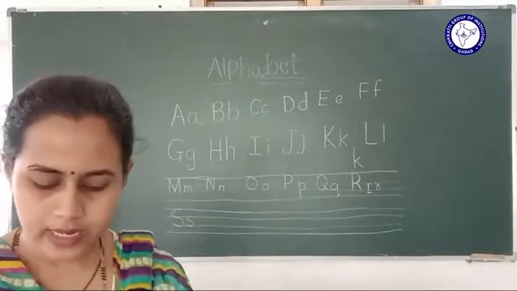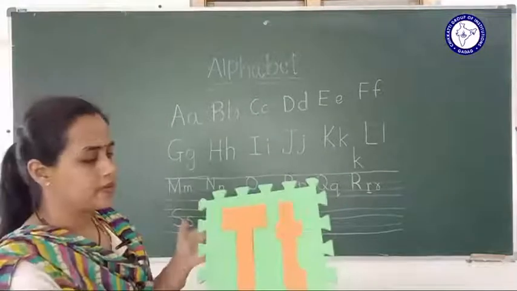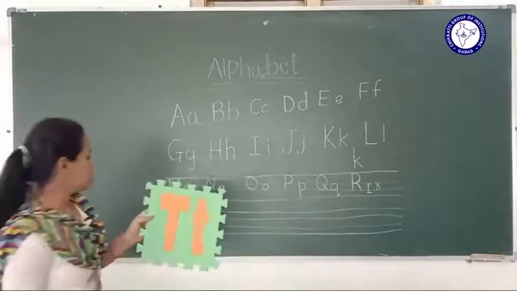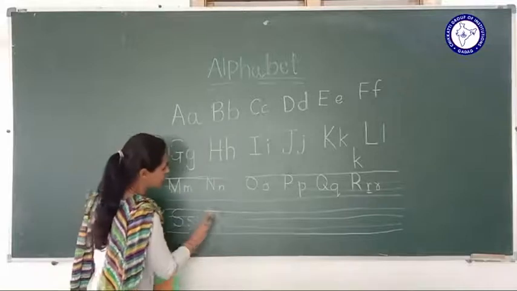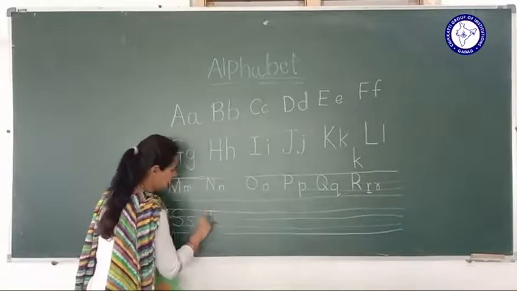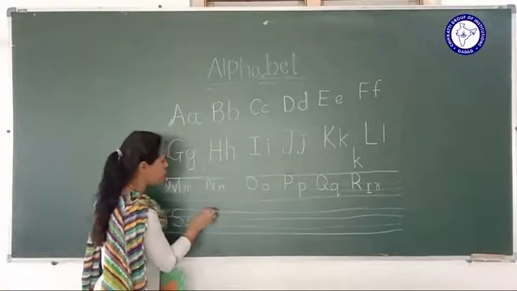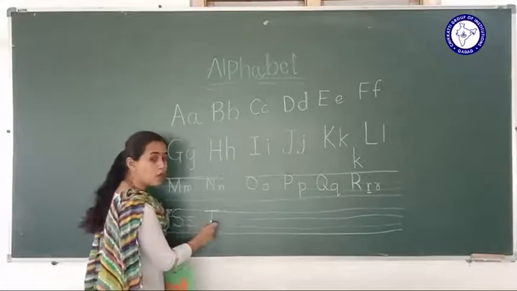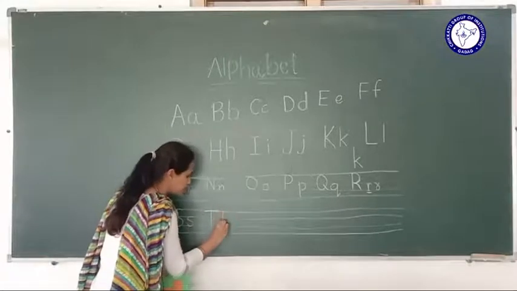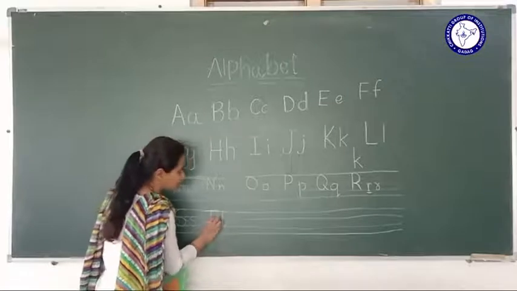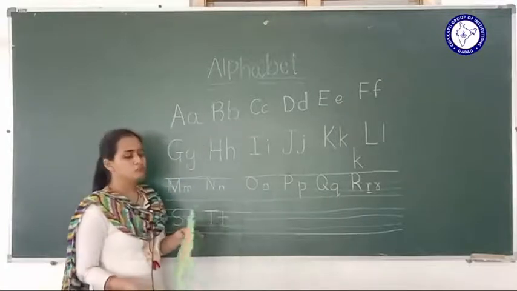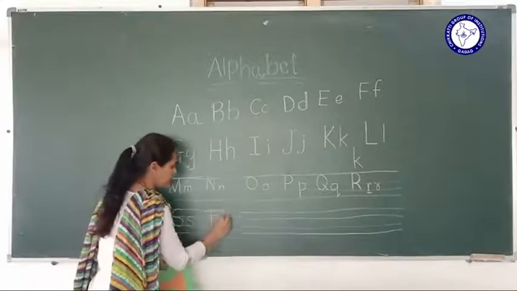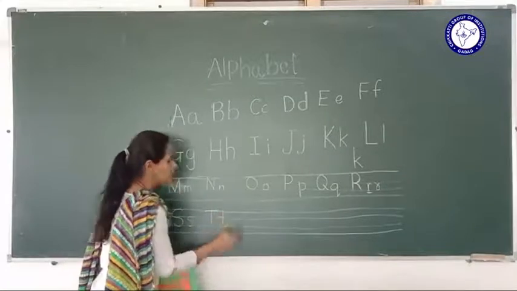The next letter is what? T. T. It's very easy to write, right? So here the standing line and the sleeping line. So red line to blue line. Here the same, the red line to blue line for the T, right? So here the red line to blue line. Standing line, curve, here the sleeping line.